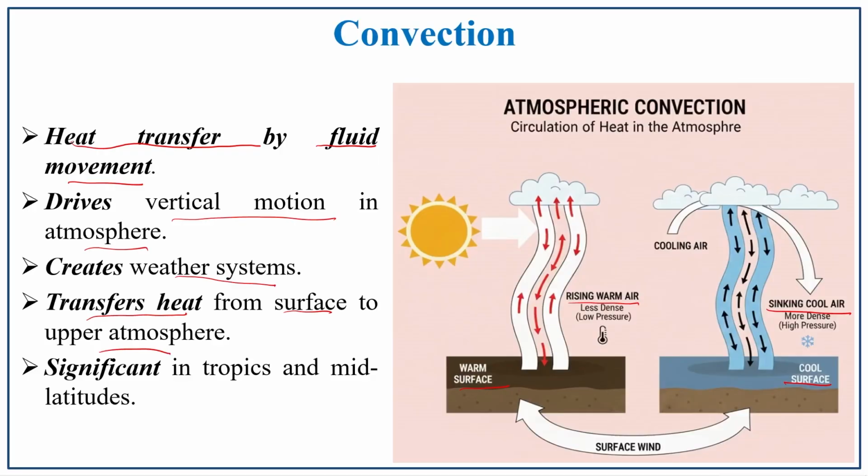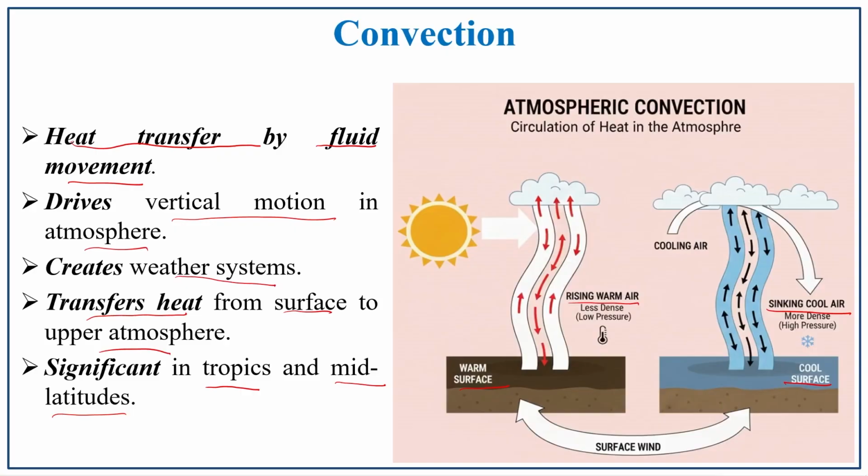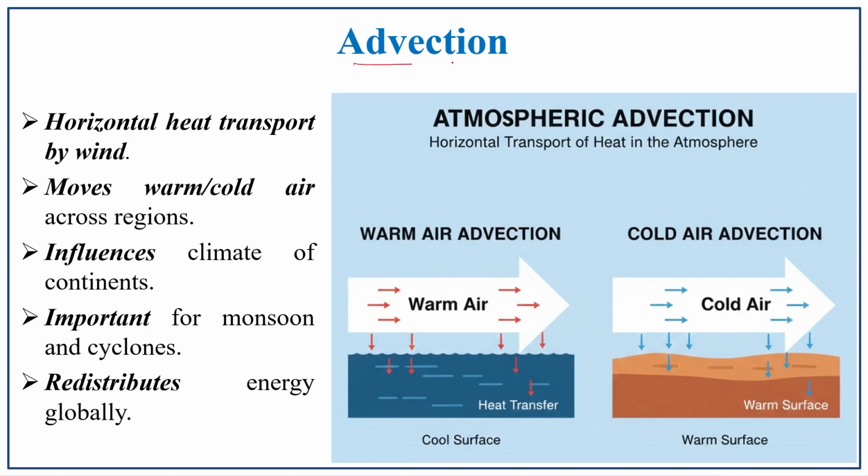It is traveling from the Earth to the atmosphere, atmosphere to the Earth's surface. It is mainly useful for what? It is significant in the tropical region and mid latitude region. So, in such a way, because of the generation of heat and then the precipitation, this process becomes more vibrant. Next one is advection. So, advection is nothing but the horizontal heat transport by wind.